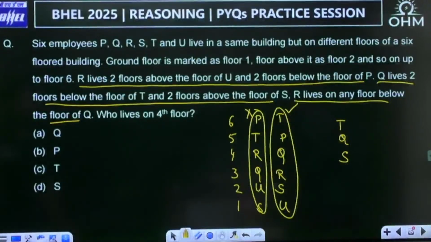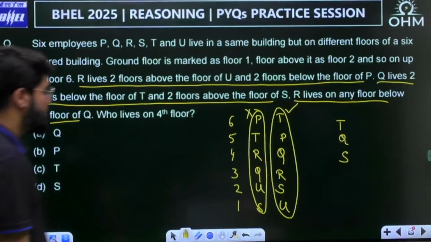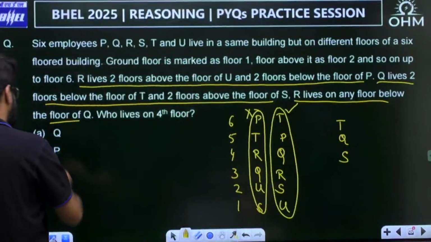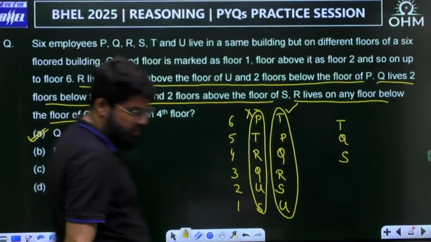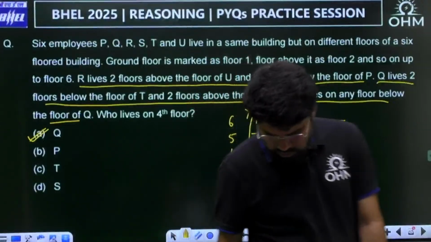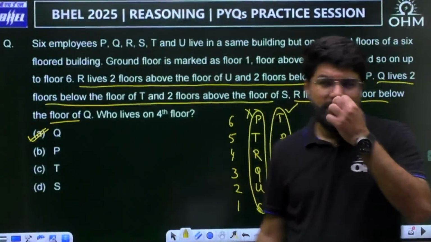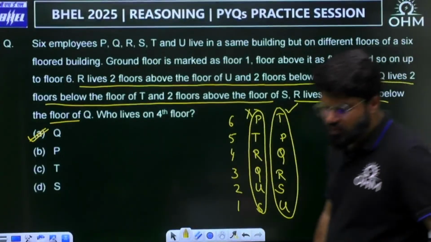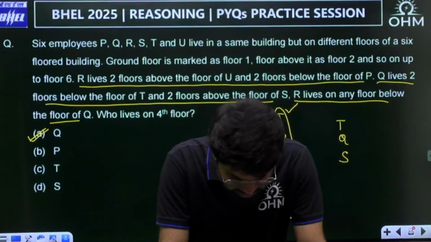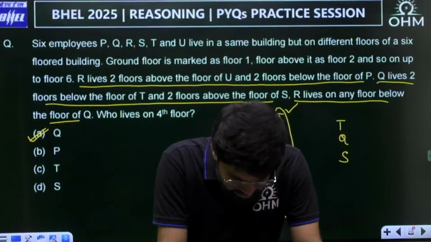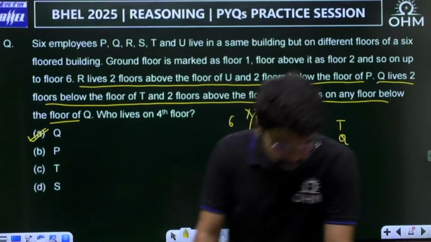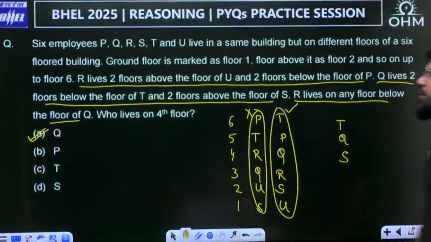Who lives on the 4th floor? As per this, it is Q. Option number A. Yes, it is Q. Arrangement questions are very, very common. Even multiple questions of arrangement in the same exam we have seen. Correct answer, option number A, that is Q.